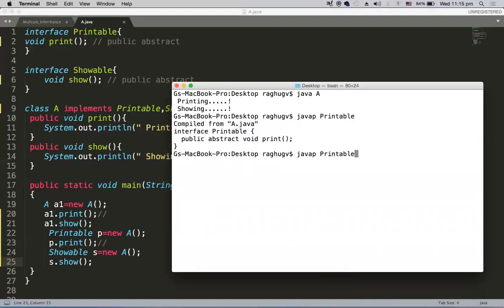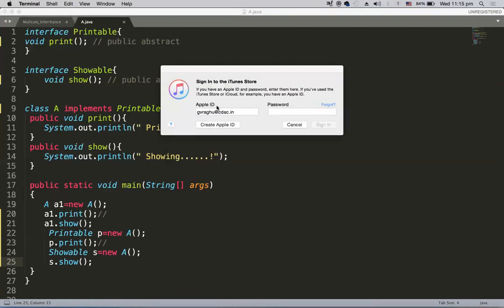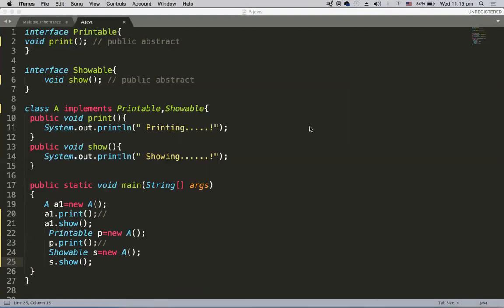Sorry, we have to compile this, javac A.java. Compiled successfully, and then let me run java A. Printing, showing. So this is about interfaces and multiple inheritance with interfaces.